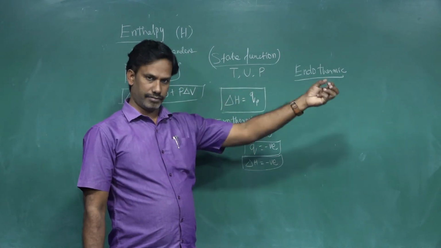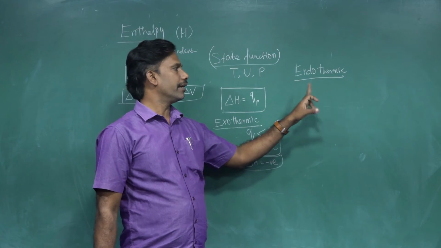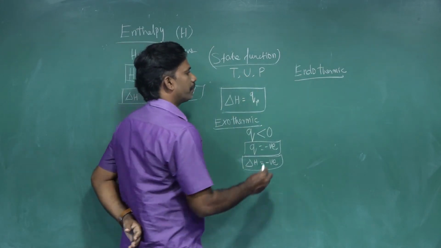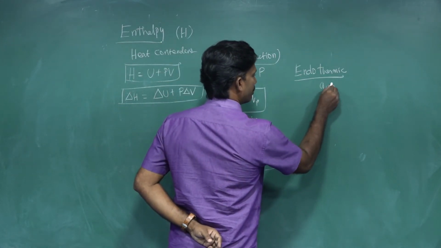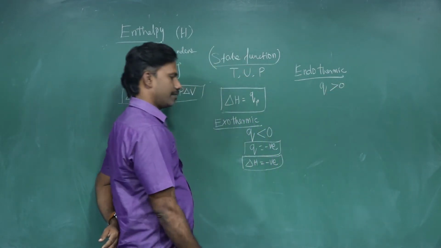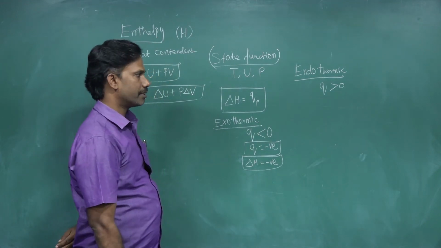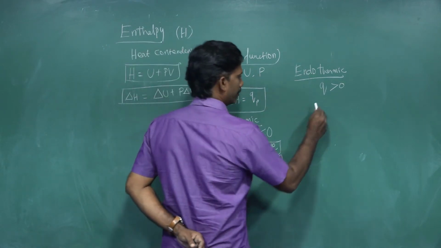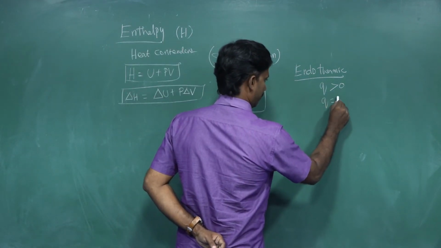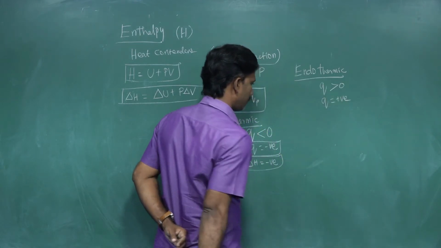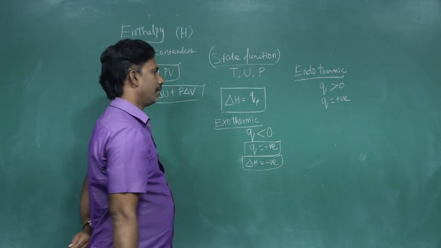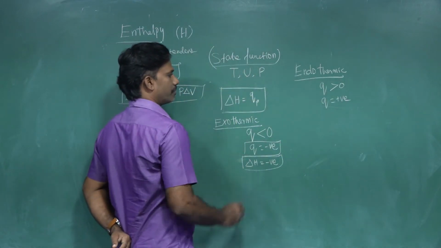If heat is taken in, absorbed, then it is called endothermic. For an endothermic process, Q is greater than 0, Q is positive. Since Q is positive, del H is also positive.